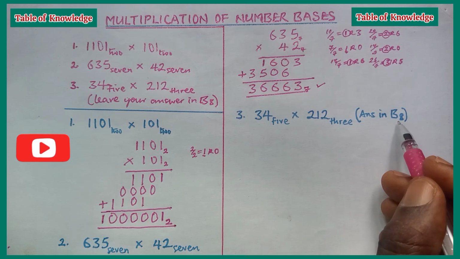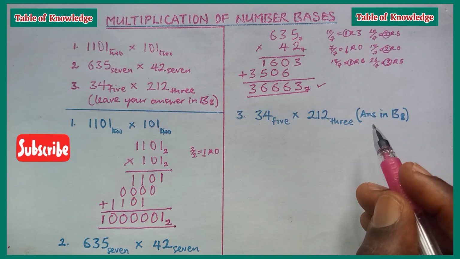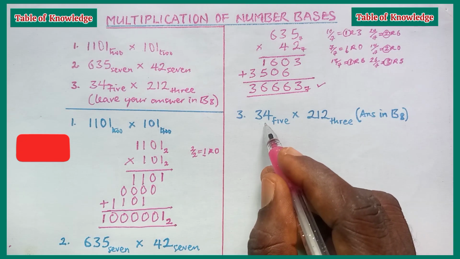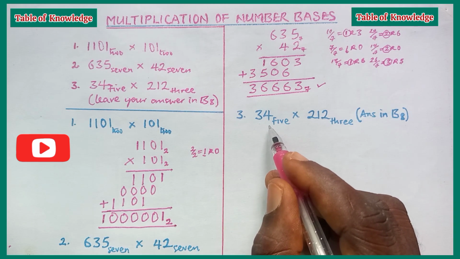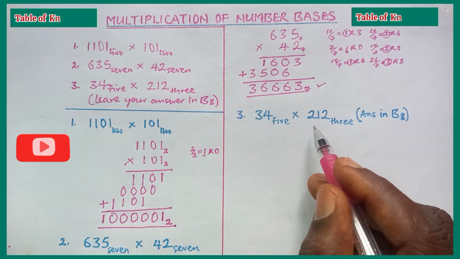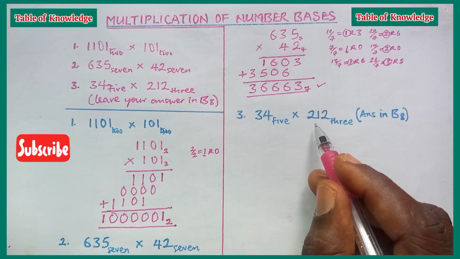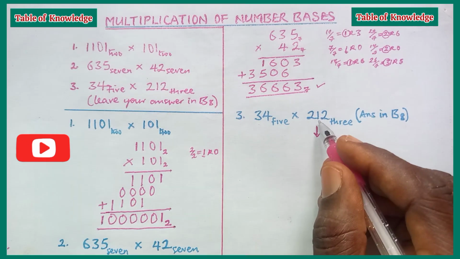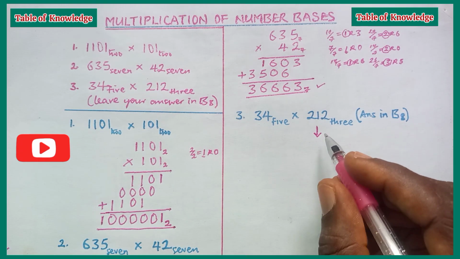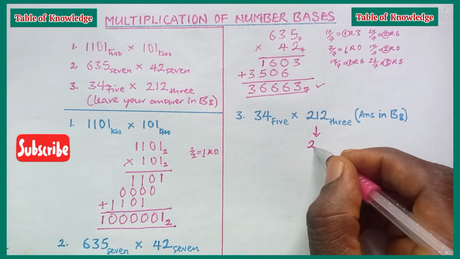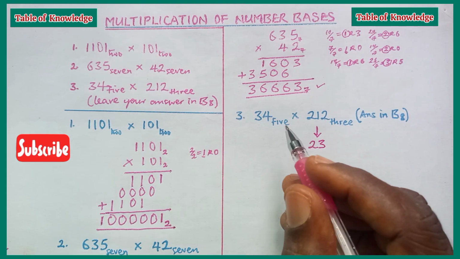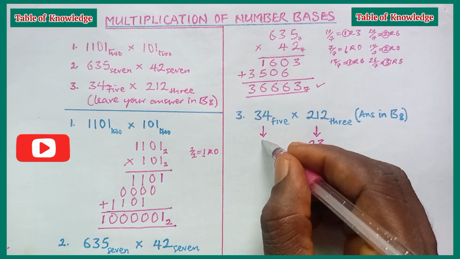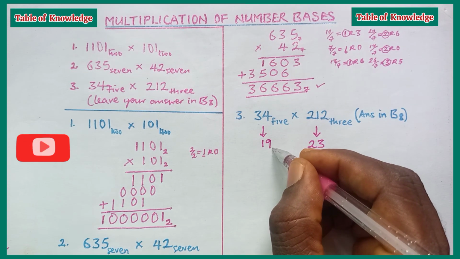Now I'm not going to show the process of converting these numbers to base 10. It is contained in a previous video. I will put the link in the description page. Try and watch the previous video on how to convert number bases. So 212 in base 3, when converted to base 10, will give us 23 in base 10. Then 34 in base 5, when converted to base 10, we have 19 in base 10.